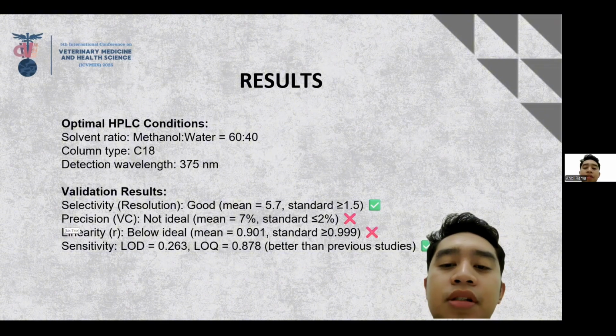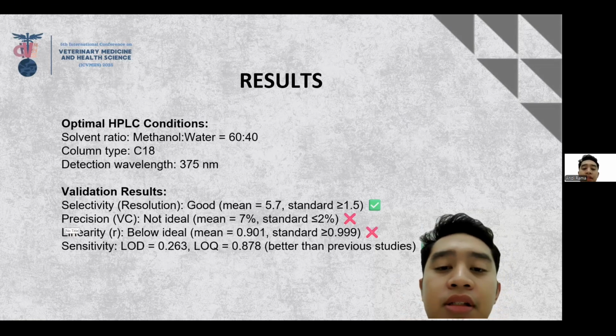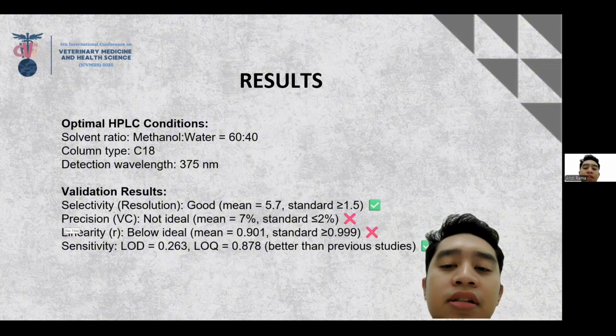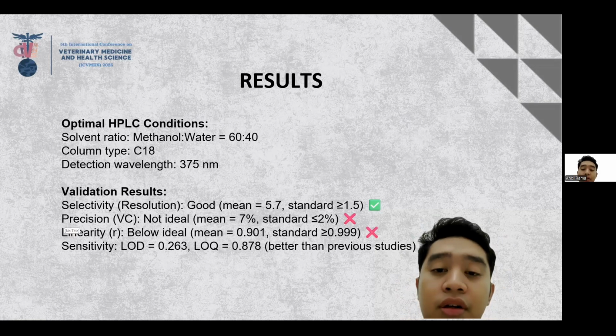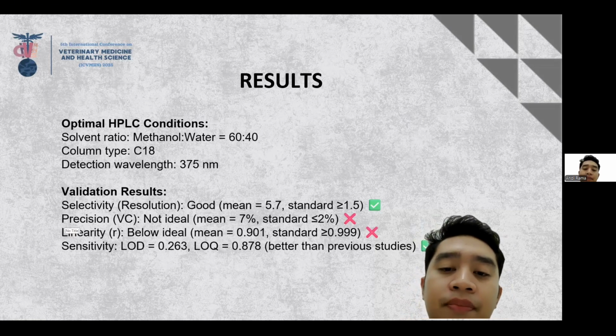The optimal HPLC conditions were methanol-water at a 60 per 40 ratio, the column type is C18, and the detection wavelength is 375 nanometers. From the validation test, selectivity was excellent with a resolution value of 5.7, which exceeds the minimum requirement of 1.5.